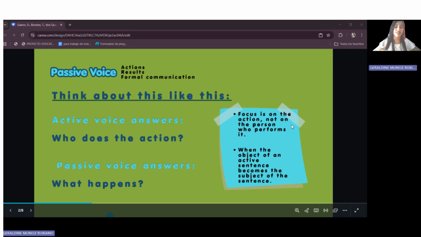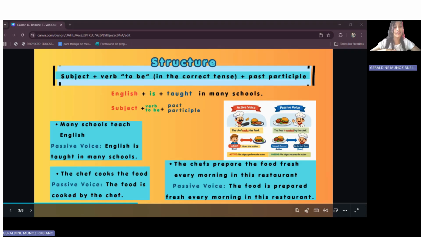The passive voice allows us to focus on actions, results, and formal communication. With the passive voice, what matters is what happens, not who does it. The final result matters. And the passive voice is used in formal contexts, news, academic texts, or reports.